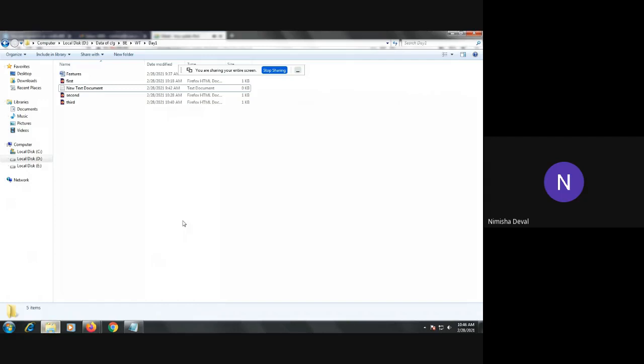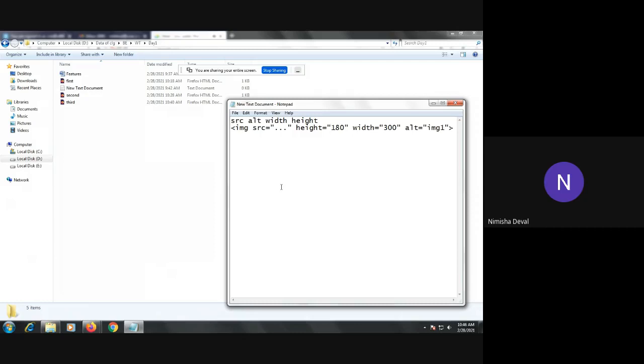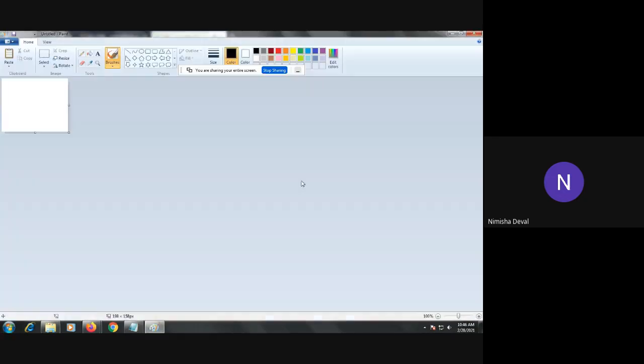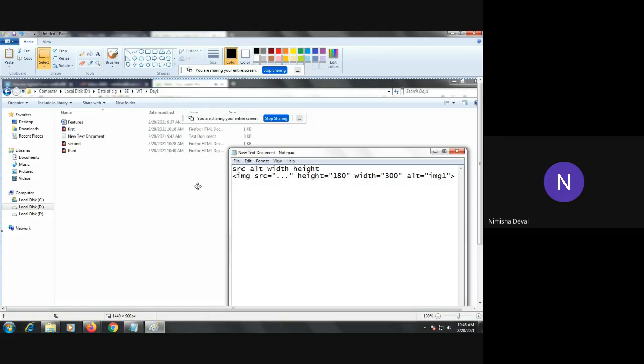For that I will take one image. I will take a screenshot of the same and save it as an image.